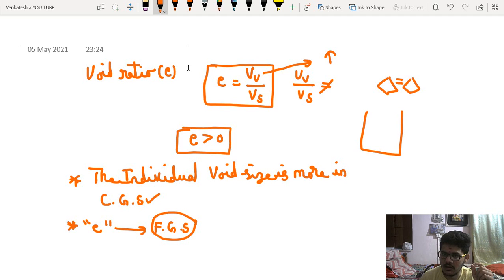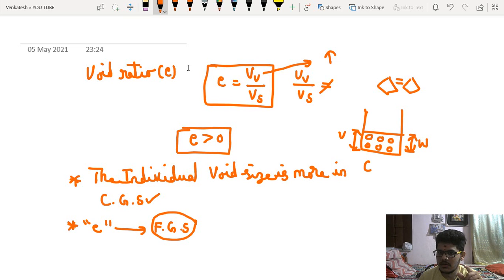this is the bowl. In this you have taken some rice particles. I am just comparing these rice particles with coarse grained soil, since there will not be any cohesion. Let us suppose this is the weight and this is the volume.